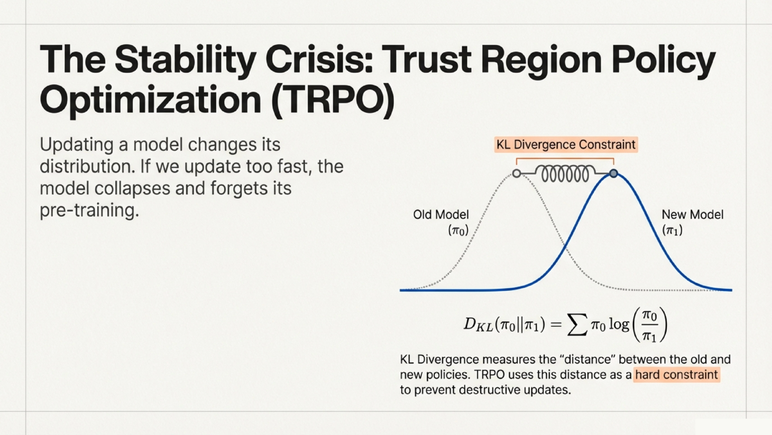But REINFORCE introduces a stability crisis. Updating a model changes its distribution, and if we update too fast, the model forgets its pre-training and collapses. Enter Trust Region Policy Optimization, or TRPO. TRPO solves this by introducing a KL divergence constraint. Think of KL divergence as a spring measuring the distance between the old policy and the new policy. TRPO uses this distance as a hard constraint to prevent destructive, radical updates.